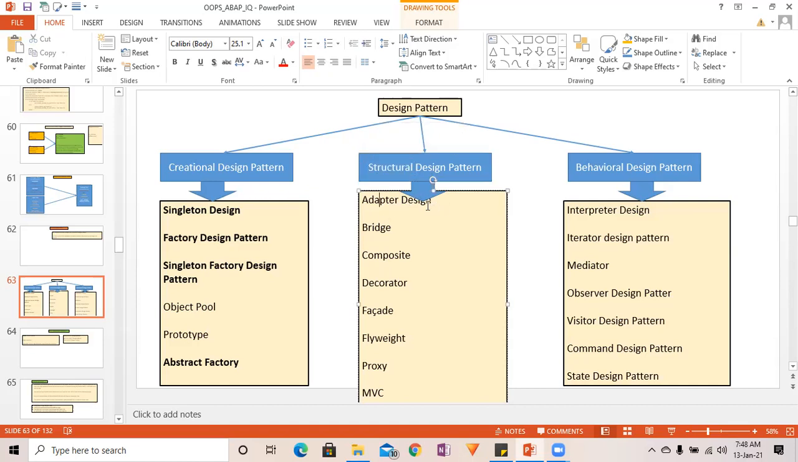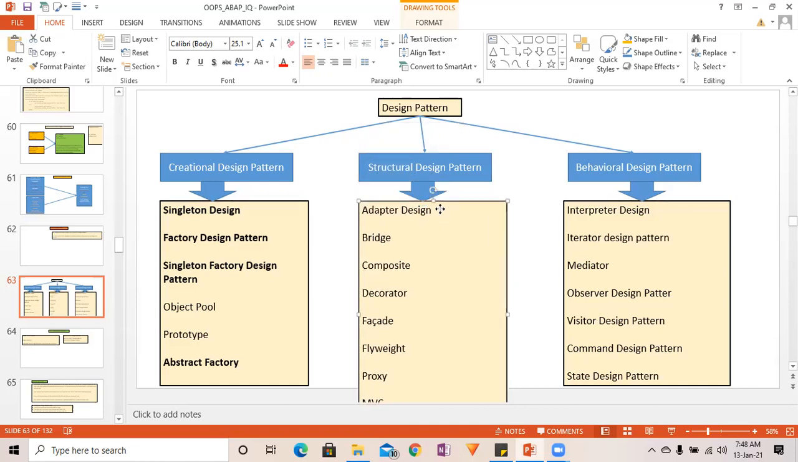See here, the adapter design pattern. The adapter design pattern is nothing but the wrapper class, the wrapper method, the wrapper function module, the wrapper program. Whatever you create, that all comes under the adapter design pattern. Knowingly or unknowingly, we use a lot of design patterns in our day-to-day development. So sometimes we know the terms, sometimes we don't. If you know the terms, you will understand what kind of design pattern you are using, knowingly or unknowingly.